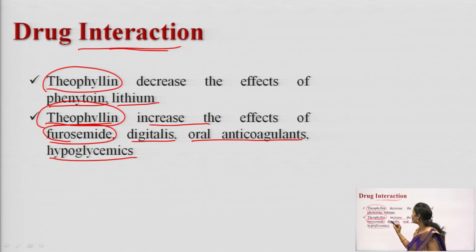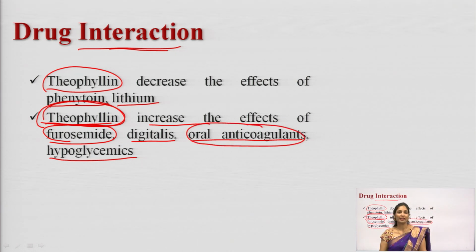But one point you have to remember here, theophylline has a narrow margin of safety, and the oral anticoagulant warfarin, right? What is the example of an oral anticoagulant? Warfarin. Both drugs have a narrow margin of safety. So, a slight increase in dose can lead to toxicity. If you increase the theophylline dose slightly, it will cause toxicity because of its narrow therapeutic index. Oral anticoagulants also increase toxicity if you slightly increase the dose because of the low therapeutic index. If you are combining these two drugs, you have to take a little bit of caution. All these are the drugs we can take here.